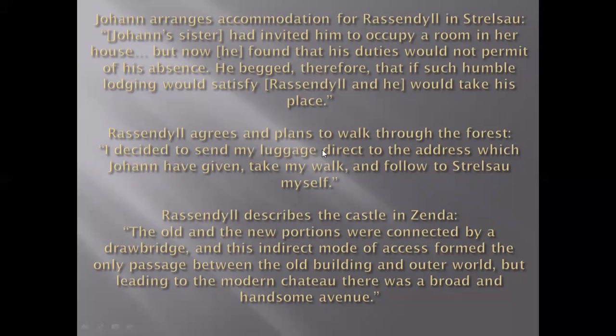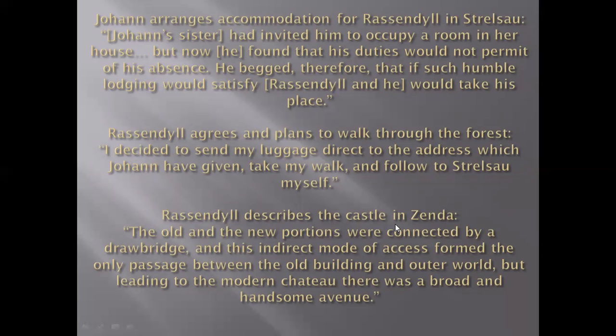Rassendyll agrees and plans to walk through the forest. Now, there is a kind of desire or ambition inside him that he should see the forest of Zenda. I decided to send my luggage direct to the address which John had given, take my walk and follow to Strelsa myself. Someone suggested to him that after passing through the forest he can directly reach the station. So he sent all his baggage to Strelsa, to the address given to him by John, and he decides to walk through the forest of Zenda.